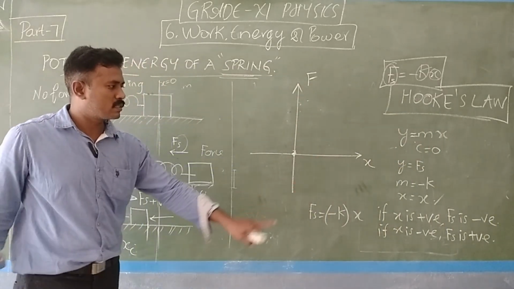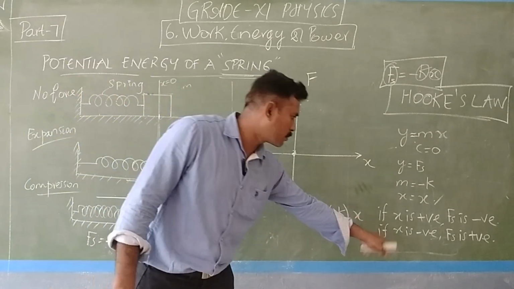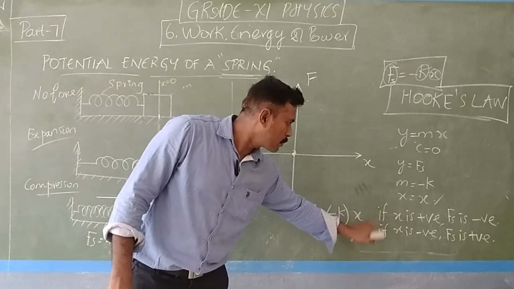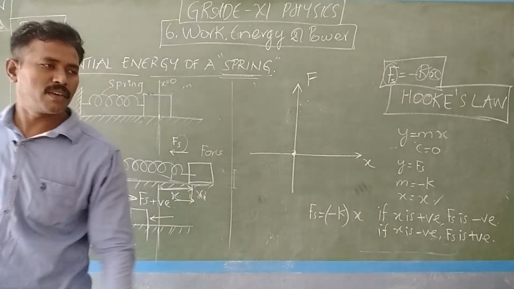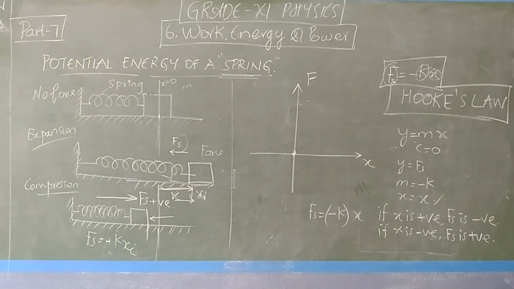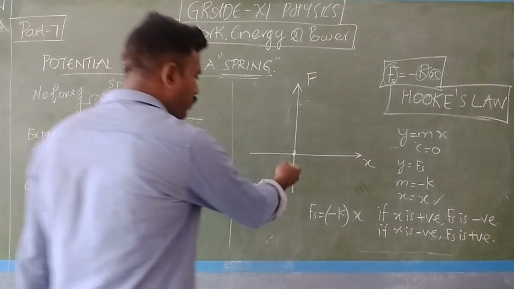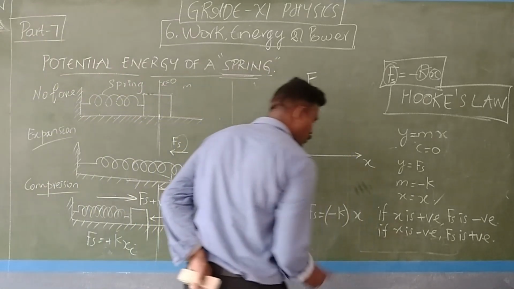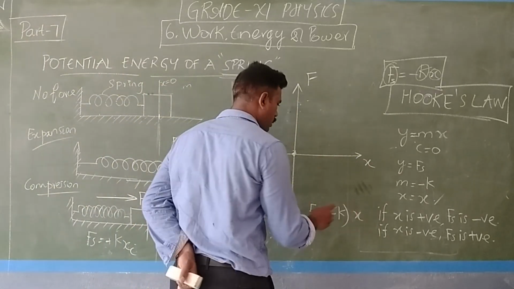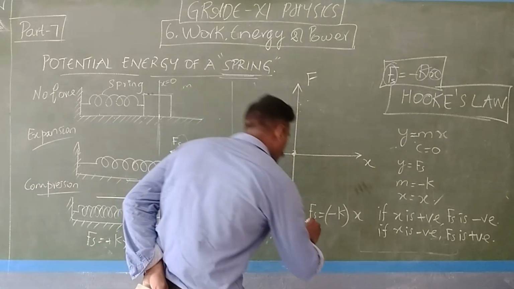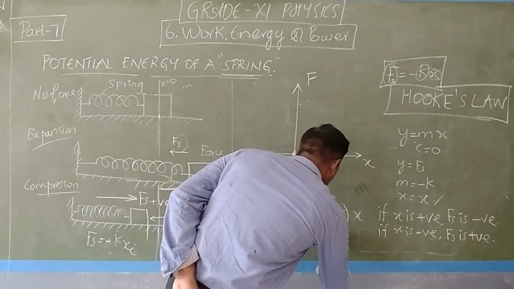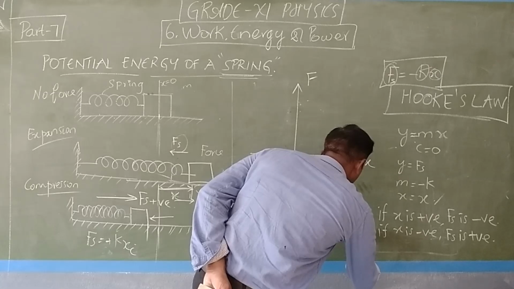You write this, students, the book won't mention this. You write this application: if x is positive, then Fs is negative. Then if x is negative, Fs is positive. You can check for any integers. For example, x equal to 2, k equal to 1.